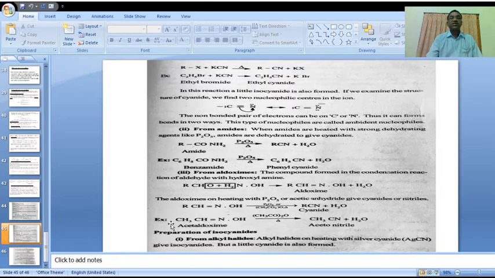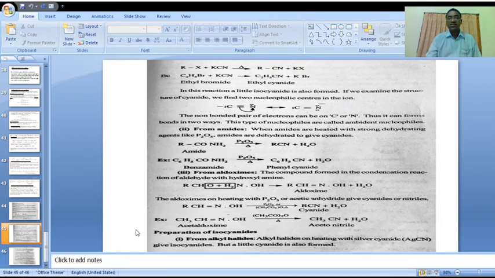This is a suitable example: we are using acetaldoxime. Aldoxime on reaction with this dehydrating agent, heating the reaction mixture, forms alkyl cyanides.